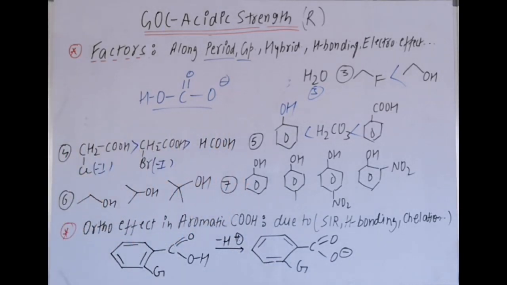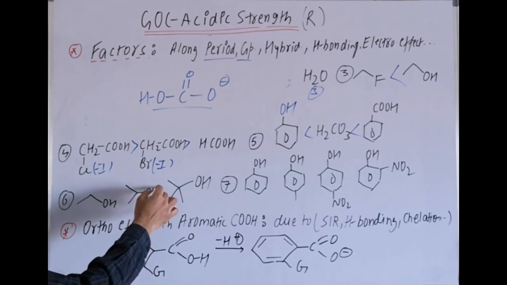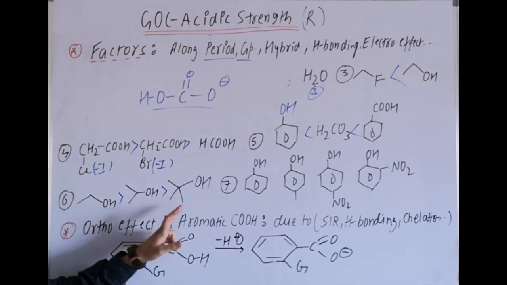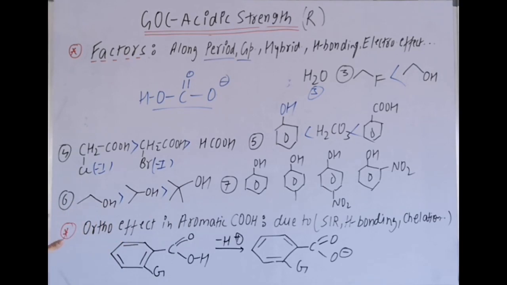The next question is about alcohols, where all are alcohols. Now, one is primary, secondary, tertiary. With tertiary, more electron releasing effect, less acidic strength. With secondary, and then with primary, least plus I effect, so this is most acidic. If the question asks for maximum pKa, it will be for the first one; least pKa will be for the first one.